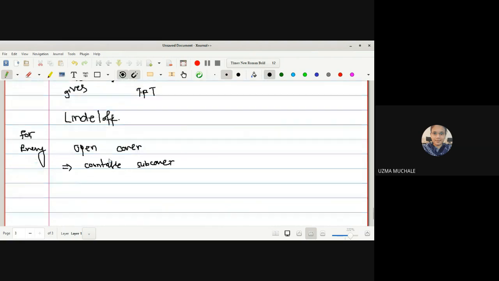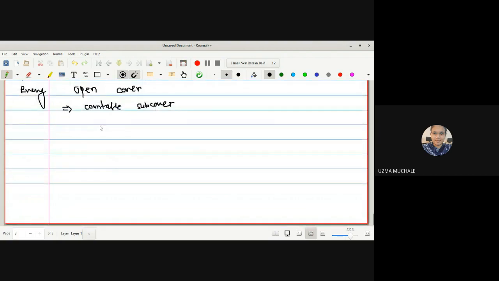Next, we will see the definition of a separable space. What is a separable space?